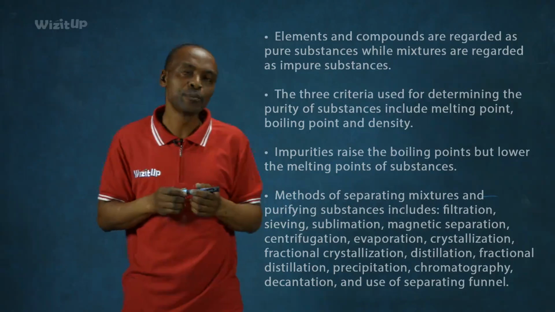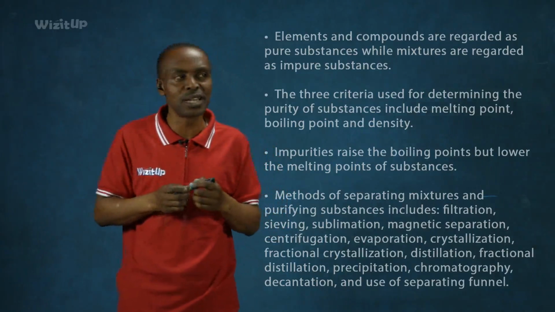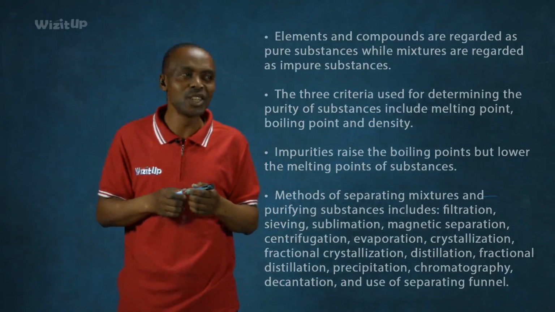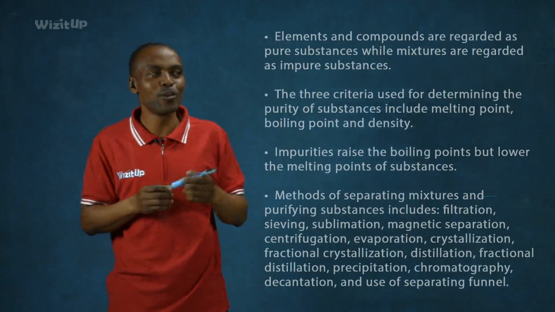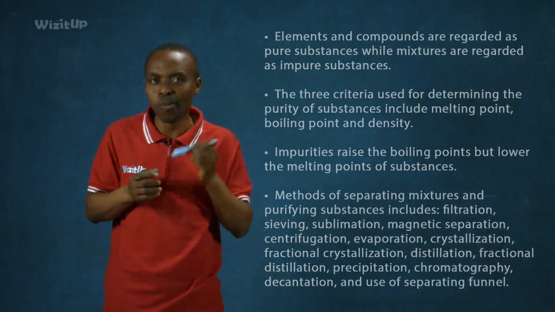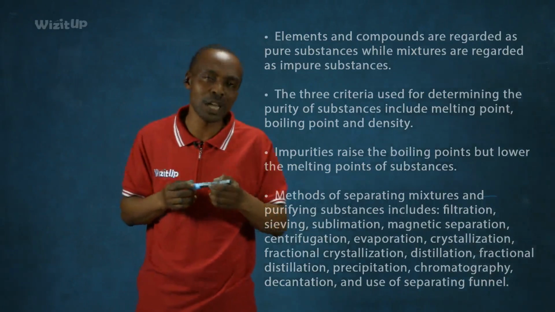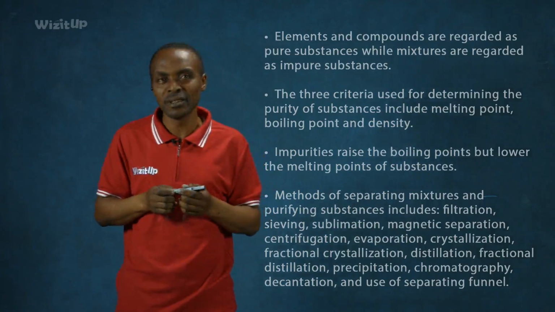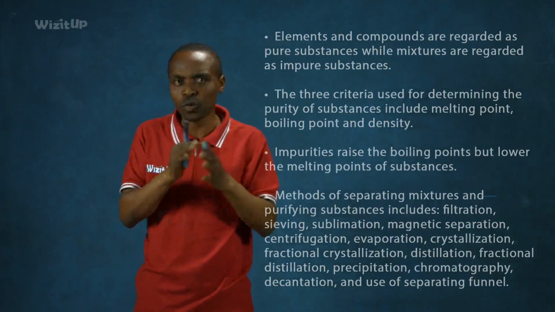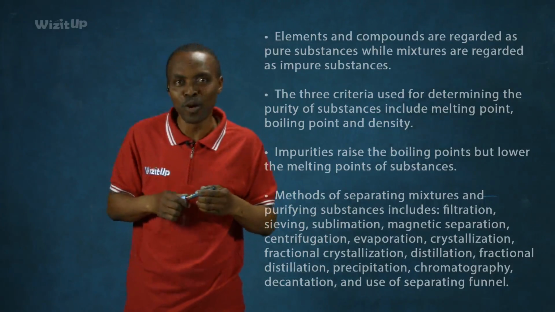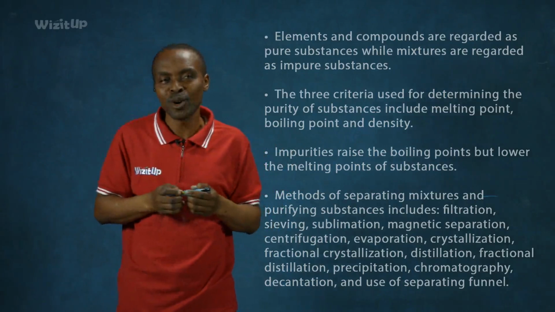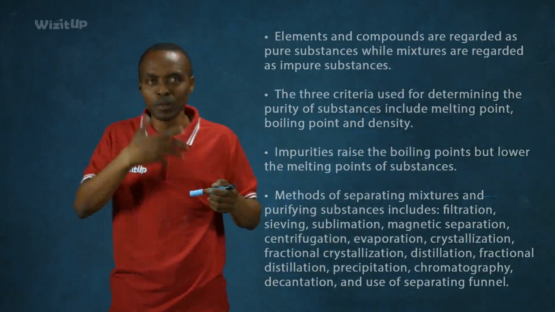Now, the three criteria used for determining the purity of substances include melting point, boiling point, and the density of a substance. Now, a pure substance must have a fixed or a sharp boiling point. It must have a fixed or a sharp melting point, and it must have a fixed or sharp density. The moment these values or these physical properties vary, the substance is no more pure.